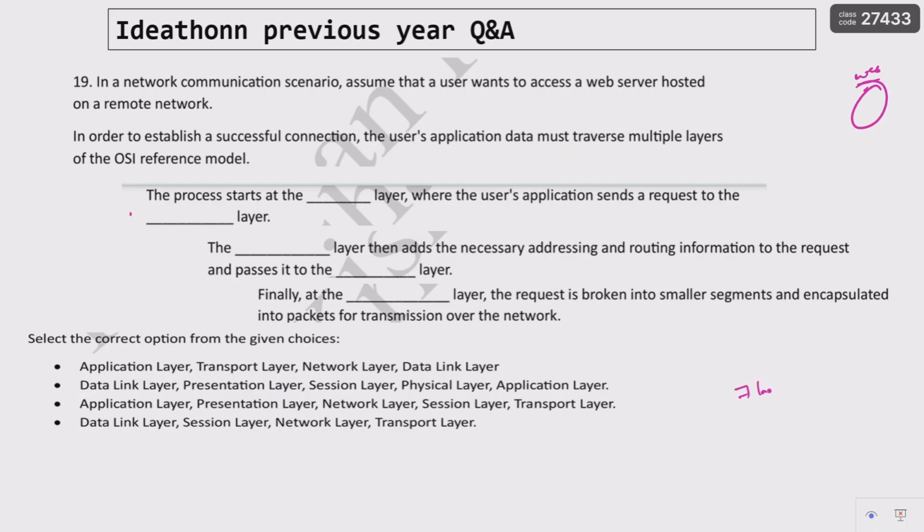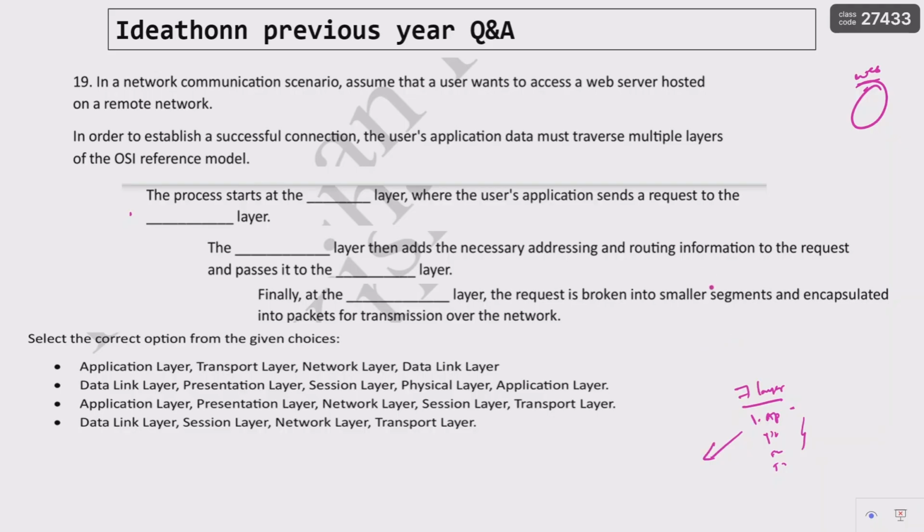So we have the 7 layers of the OSI model, right? Starting from the application layer, then the presentation layer, session layer, transport layer. If you forget the order of each and every layer, you can remember it with something like a mnemonic: A Power Star said that nobody drinks Pepsi.